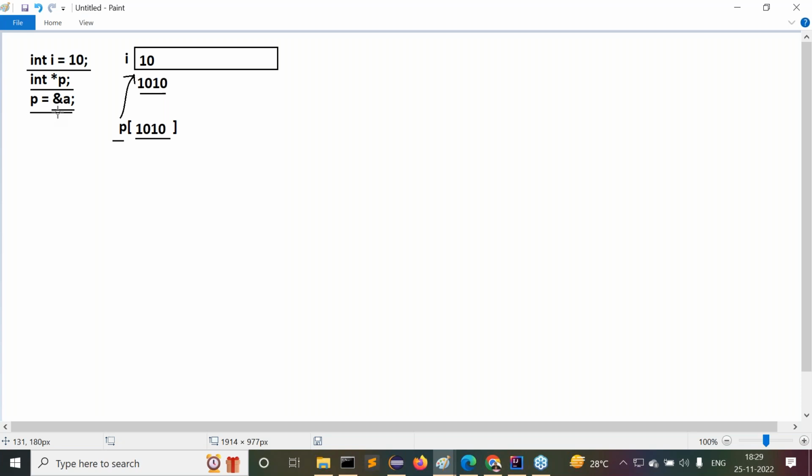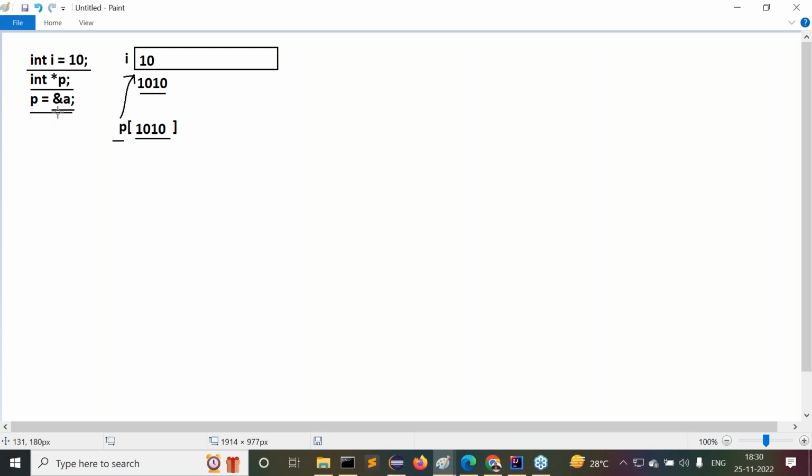When we compile this program, the compiler is providing some memory for the I variable and some memory for the pointer variable. Who is providing memory allocation for the pointer variable, the compiler or the execution engine? Compiler.